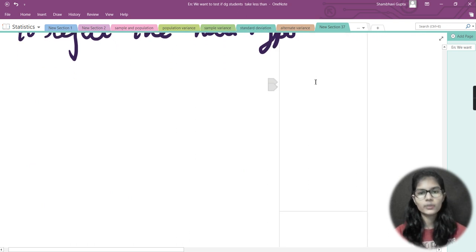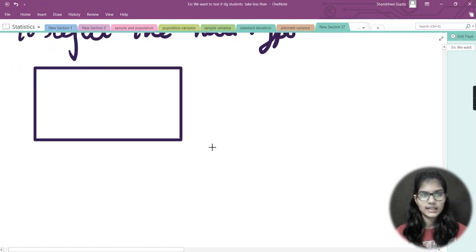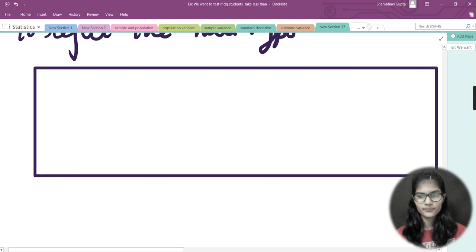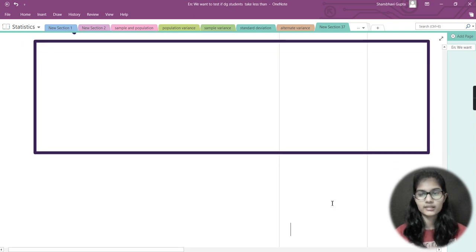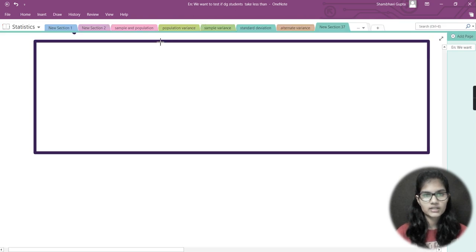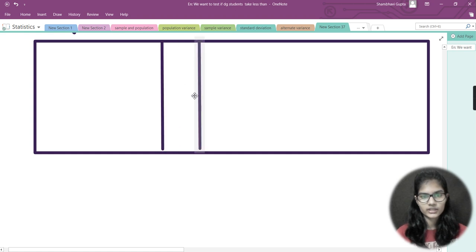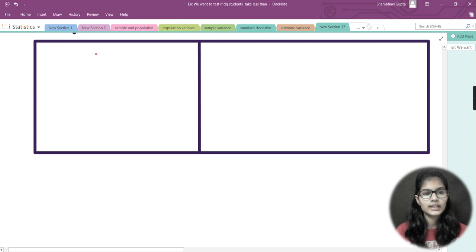After that, I also have one table for this hypothesis testing. Let me just make that as well. So it is like this here. Let me come down a little bit, and now let me quickly draw a partition type of line here. Okay, let me shift it a little bit. Now I will take another color, let's say red. So this is my H naught and this is my HA.